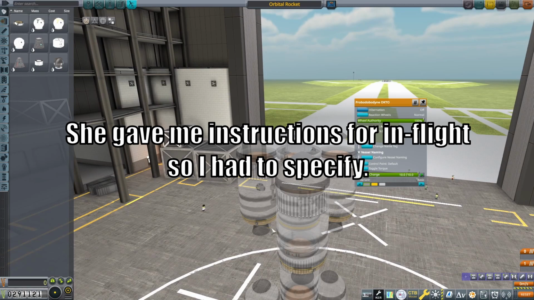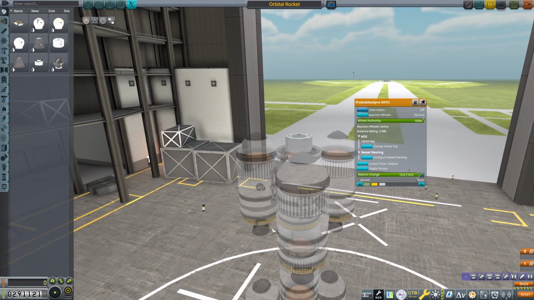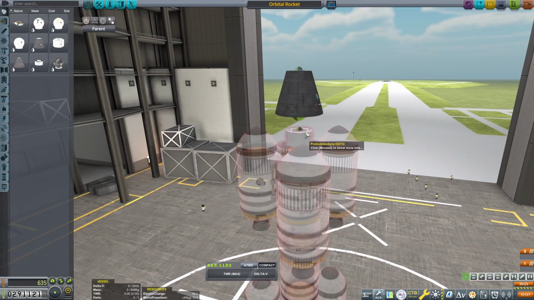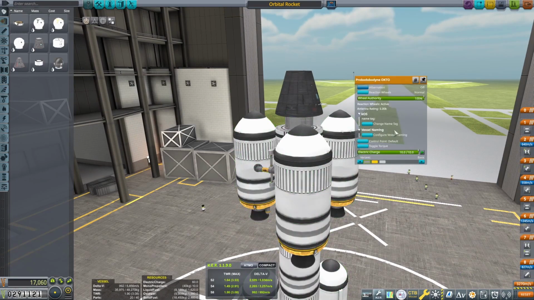If you're in the vehicle assembly building, VAB, and looking to set a different part as the default control point for your craft, you can do so by right-clicking on the part, like a command pod or probe core, and choosing the Control from Here option. However, be aware that this setting may not always persist when you actually launch the craft.